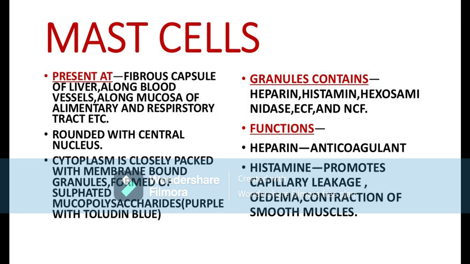And the mast cell, by secretion of heparin, prevents this. Thus, the blood that is flowing inside the blood vessels can remain in liquid form. So, heparin is a naturally occurring anticoagulant that is keeping the blood in liquid form inside the vessels.